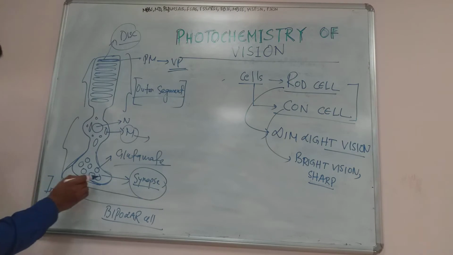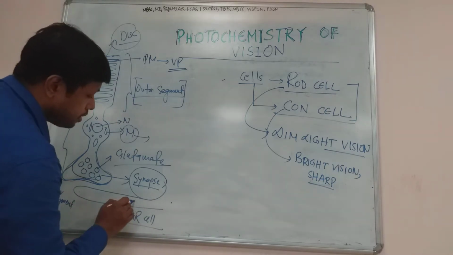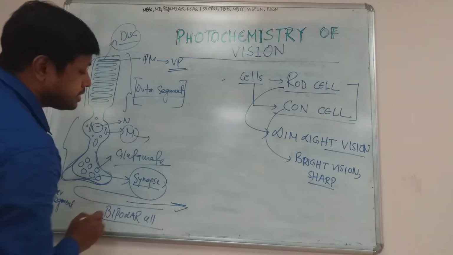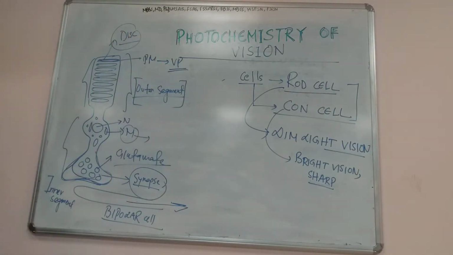Now, at the end of the rod cell, the synapse ultimately forms a junction with the bipolar cell. The bipolar cell is responsible for taking the electrical signal via the optic nerve up to the visual cortex. So this is the rough structure of the rod cell.